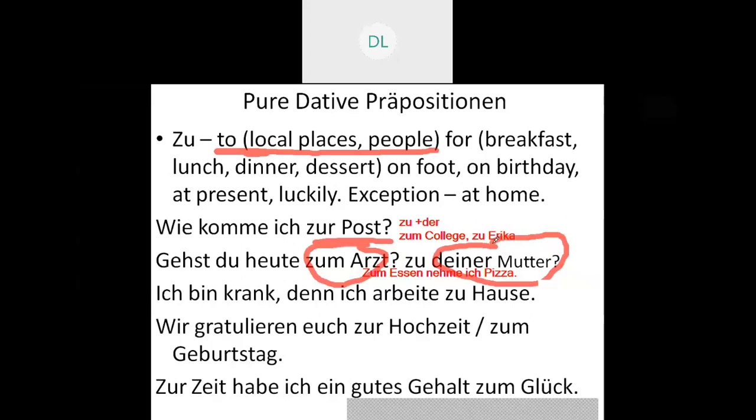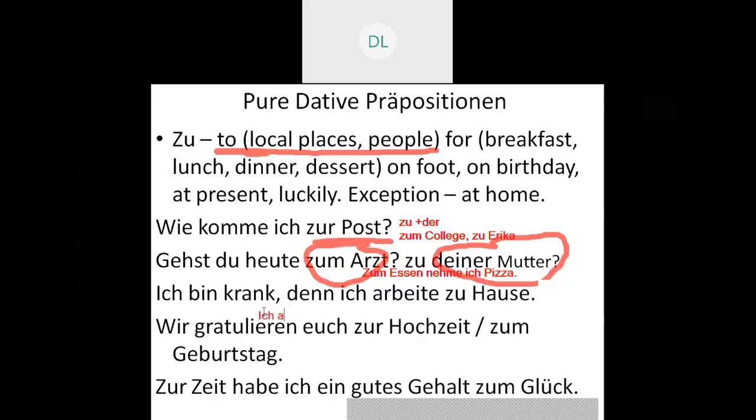The next one, ich bin krank, that is I am sick because I am working at home. It is actually vice versa. That is, I'm working at home because I am sick. Actually, the sentence is vice versa. By mistake, I have done that. So I'll write up a correct sentence for you.